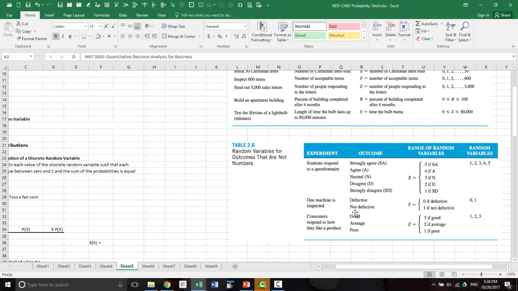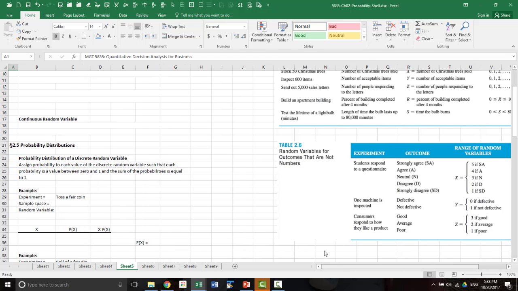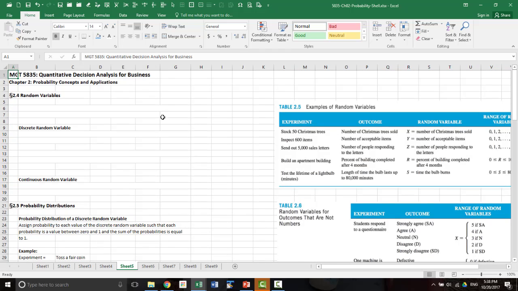One machine is inspected, defective or not defective, or 0 or 1. Then that is a random variable. So you have to have a number. A random variable assigns a real number.